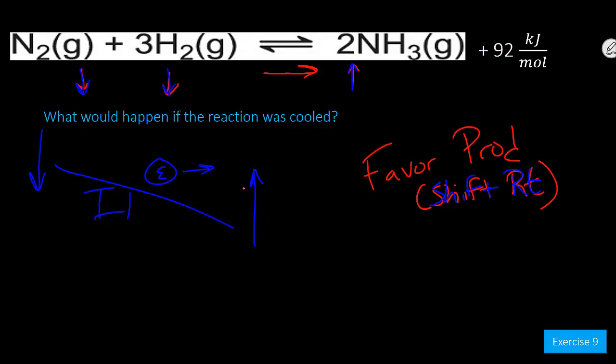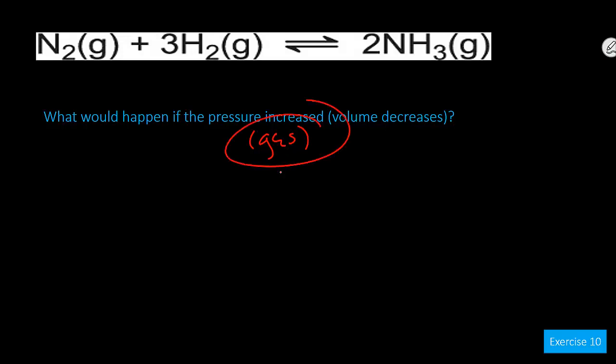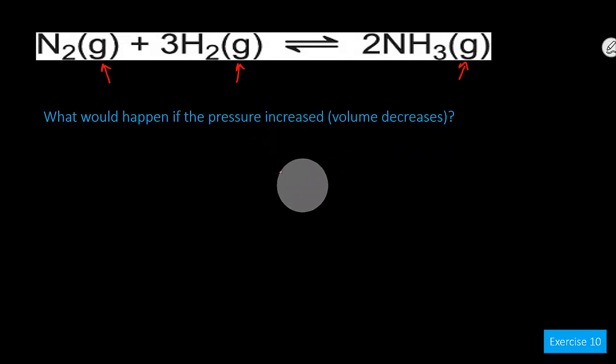When we change the pressure of a gas system, gas only is affected. So when you have a reaction, you need to look at the phases if they talk about changing pressure or volume. Changing the pressure and thus changing the volume of a gas system will shift the equilibrium in one direction or another.